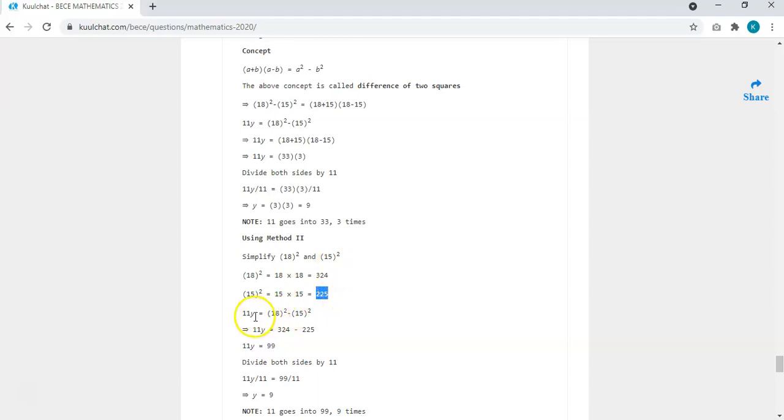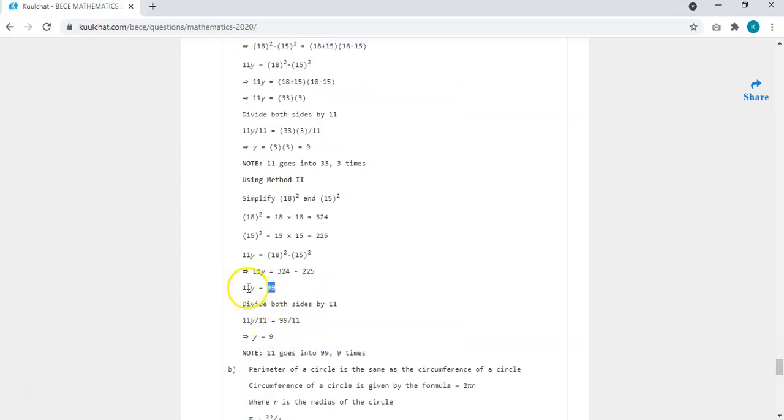Then we have 11y is equal to 18 squared minus 15 squared. Where we have the 18 squared, we know the value is this. Then the minus, where we have the 15 squared, we know the value is this. So when you subtract this and this, you get 99. Now we want to get rid of the 11. It's multiplying, so you divide both sides by 11. So we have y is equal to 99 divided by 11.